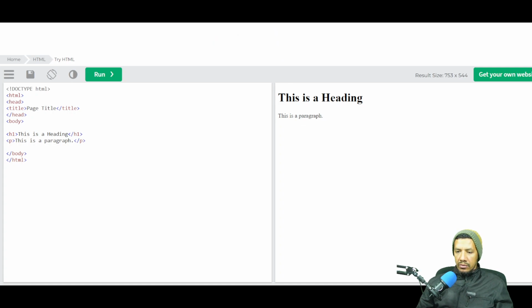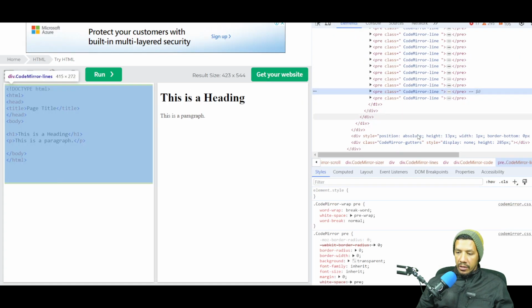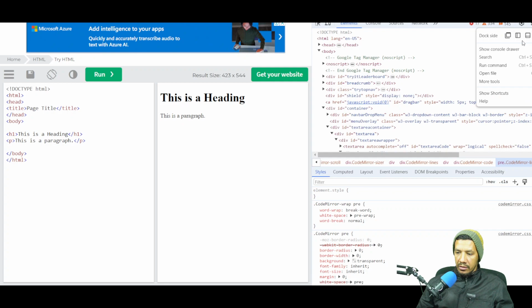Let me go, for example, to, if I right click on this page itself, this is another tool that you should also use: the inspect tool, the developer tool in your browser. So this is Google Chrome that I'm working in. If I right click on the page and I click on inspect, it will bring up the source code of the page. Also, here's another tip. If you want to pop this out, click on the three dots over there and you can position the developer tool either at the bottom, pop it out, or on either side.